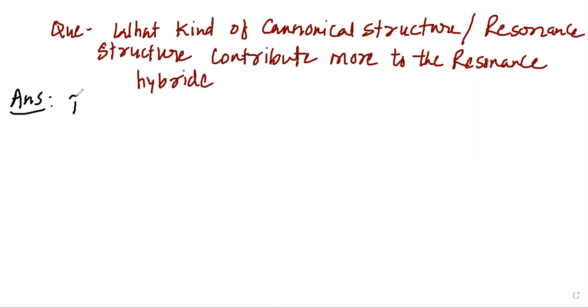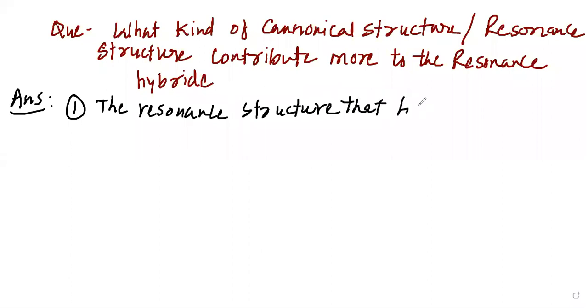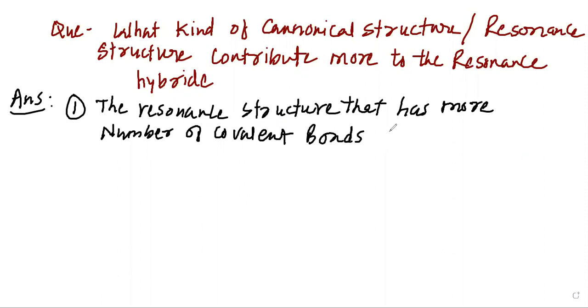So when we write the answer, the first rule that we can write is that the resonance structure that has more number of covalent bonds contributes more to the resonance hybrid.